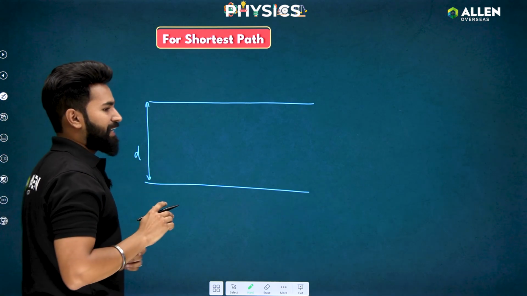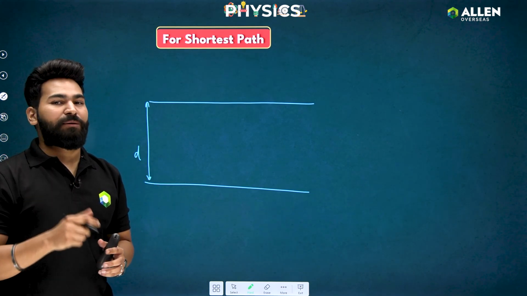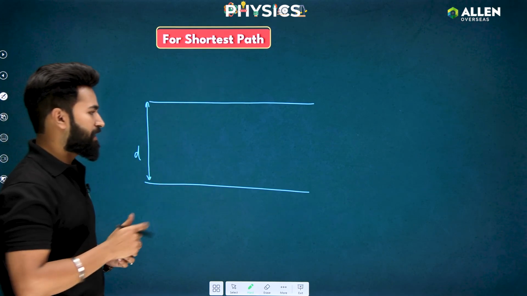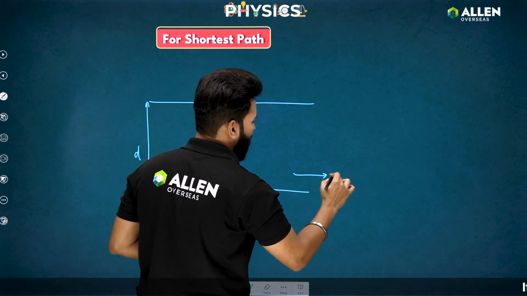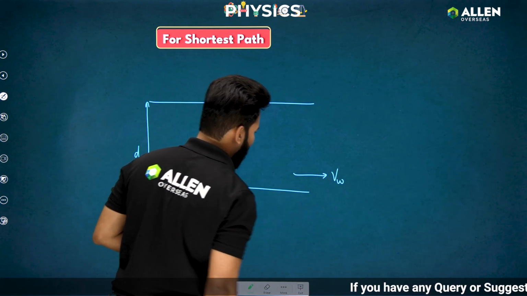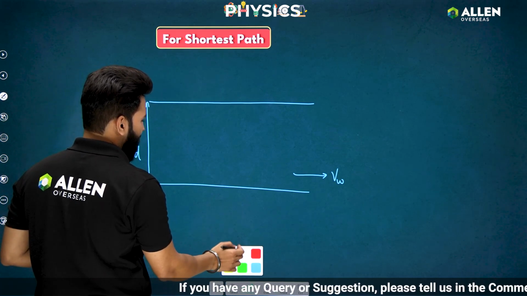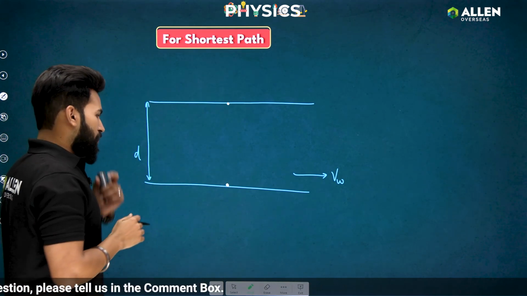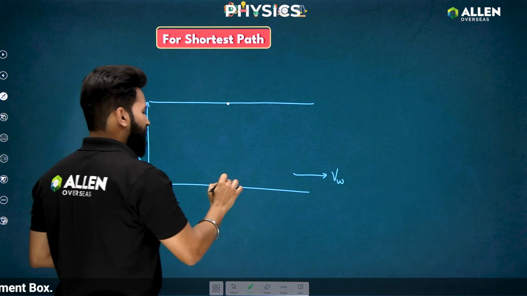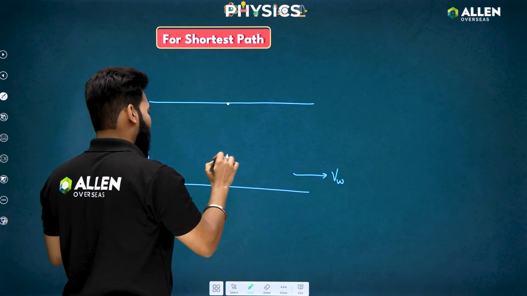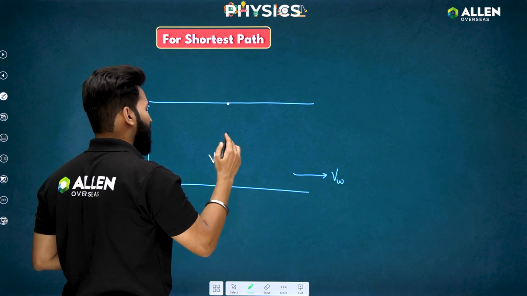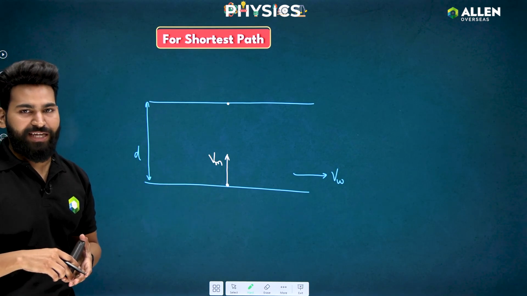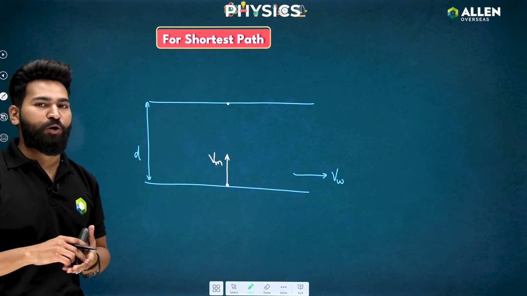First of all, let's understand the problem: why we are not able to cross the river in the direct manner, like reaching the directly opposite point. Let's say this river water is flowing with speed VW, the velocity of water. Let's say you are starting from this point and you want to reach the exactly opposite point. In general, what will come to your mind is to start in this direction. Let's say the velocity of the boat or the man who is swimming is Vm. You started swimming in this direction hoping that you will reach the exactly opposite point.